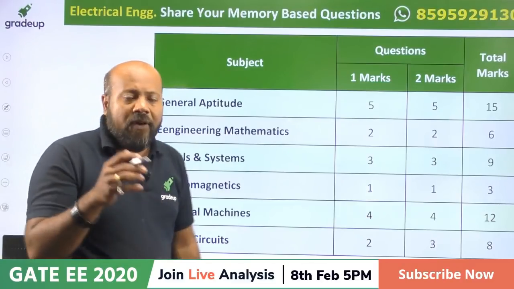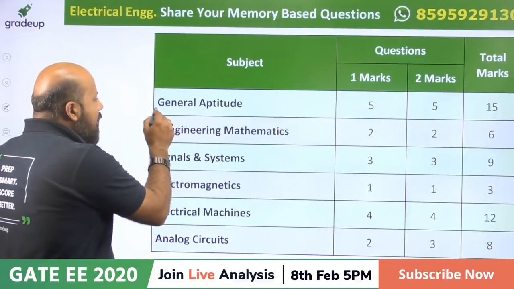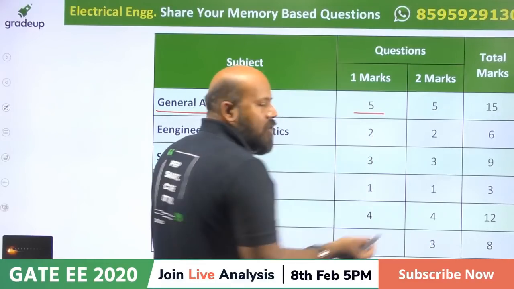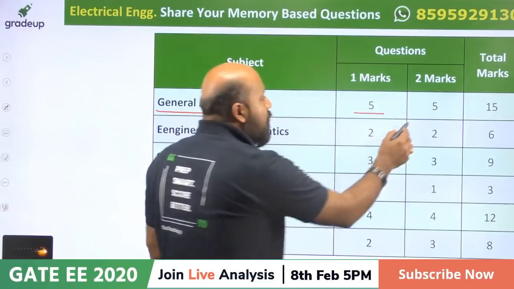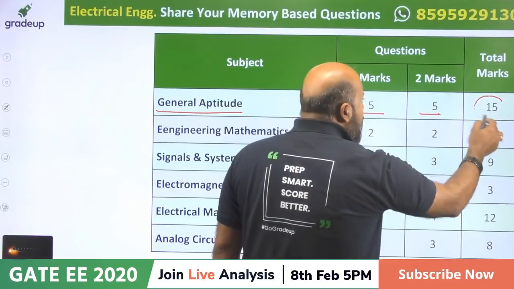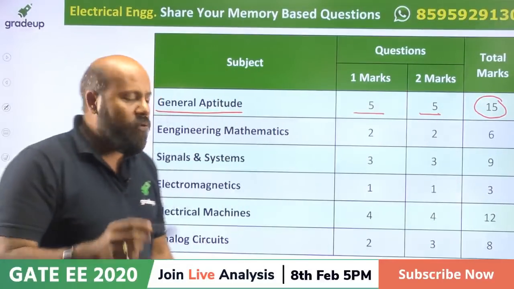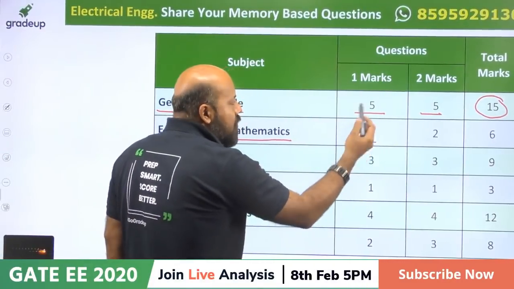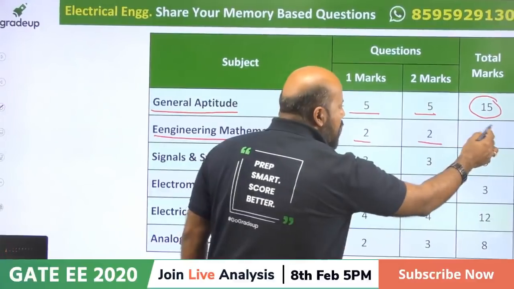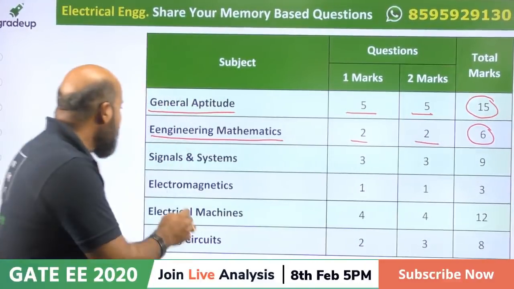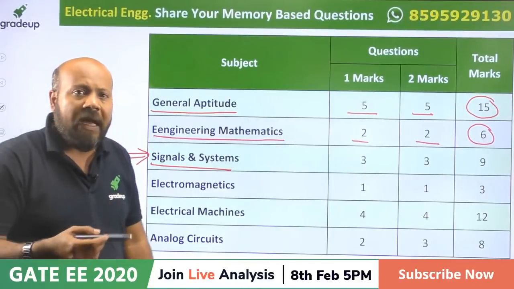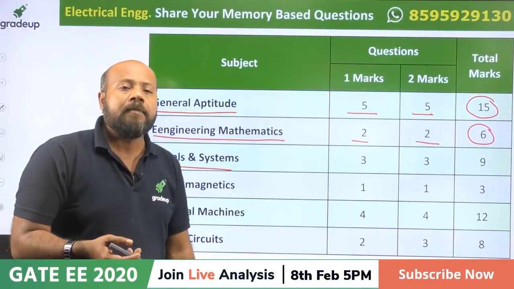If you see, for different subjects, general aptitude, if you focus, 5 questions were of 1 mark and also 5 questions of 2 marks. So total 15 marks. This was the usual case. For engineering mathematics, 2 questions of 1 mark, 2 questions of 2 marks, total 6 marks. If you see signal and system, this was a bit of a surprise. More questions were asked from signal and system.